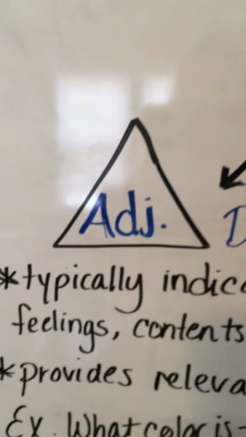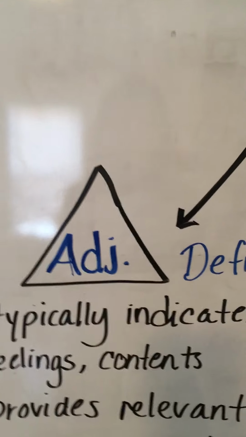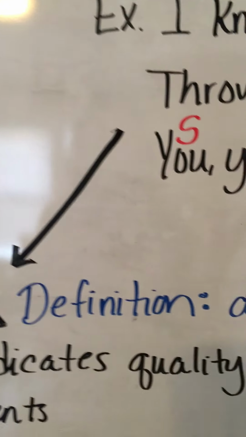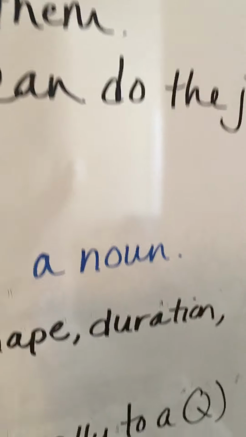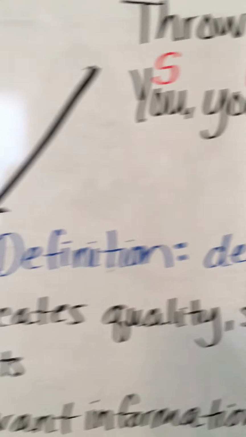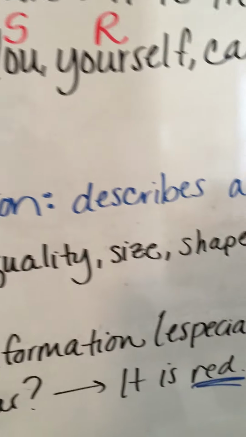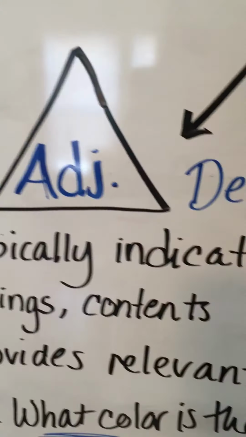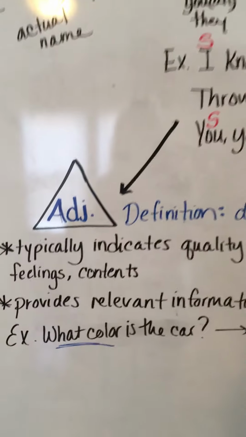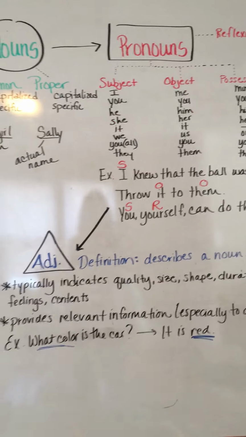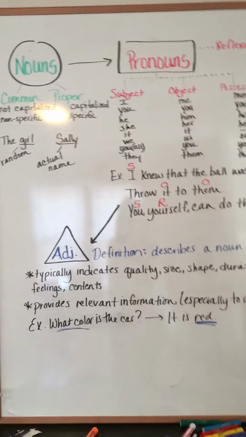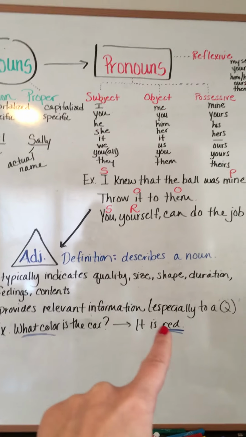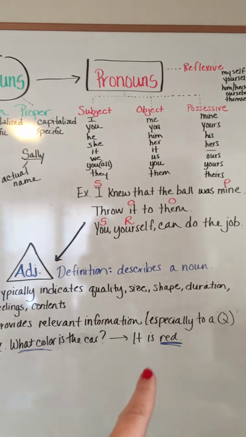Now we're going to zoom in on adjectives. Generally speaking, adjectives have a pretty simple job. They describe a noun, and they typically indicate quality, size, shape, duration meaning time, feelings or contents, and they provide relevant information, especially in answer to a question. What color is the car? It is red, describing a quality.